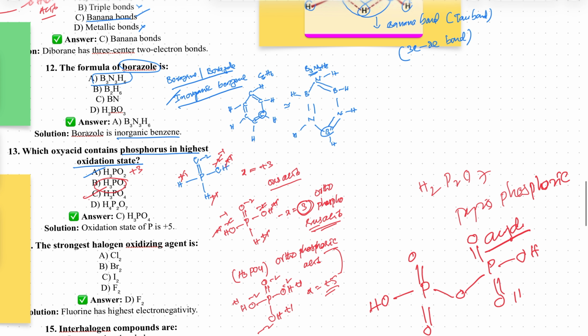Here also double bond, here also double bond. Okay. Totally 5 bonds should be there. Right? So here minus 1 oxygen is shared with both. So minus 2, minus 2, minus 2, plus 1. Right? Plus 1, minus 1 cancel. Great. So this is pyrophosphoric acid. It will be shared both ways.